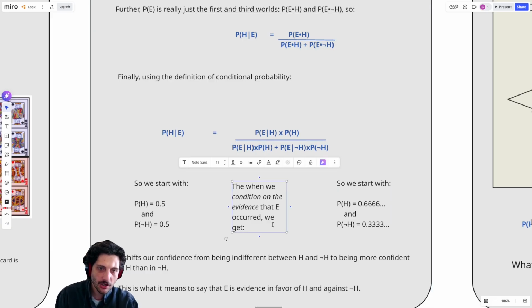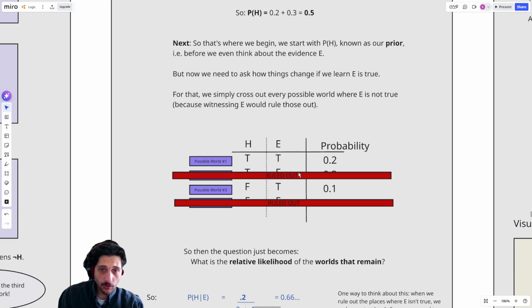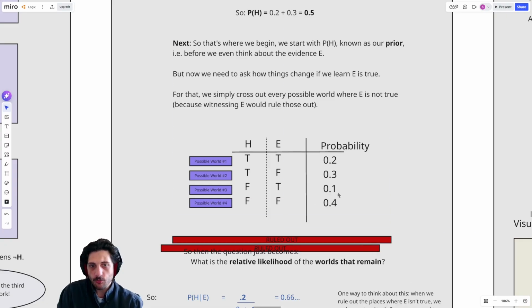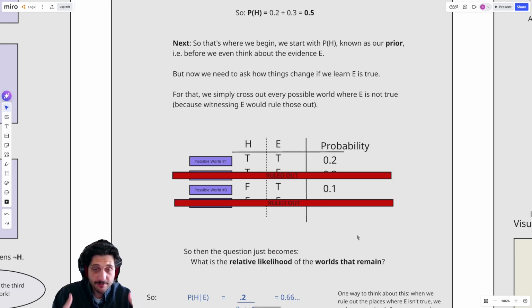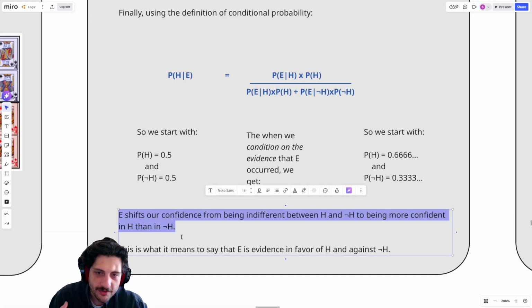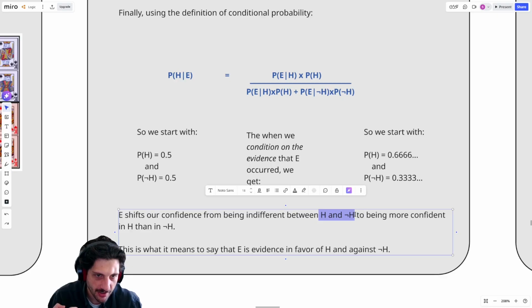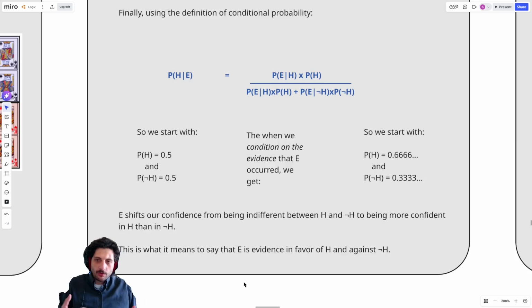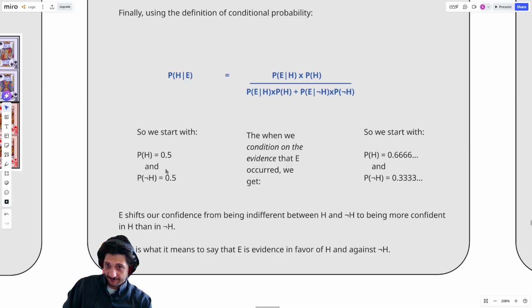And so when I conditioned on E, I saw that, oh, in the worlds where E is true, H is actually more likely than not H. Before we conditioned on E, H was not more likely than not H, right? They were both evenly likely. But by conditioning on E, this makes it so that H becomes more likely. So E shifts our confidence from being indifferent between H and not H to being more confident in H than in not H. This is what we mean when we say that something is evidence in favor of another thing, right? E in this case is in favor of H, and it is against not H.